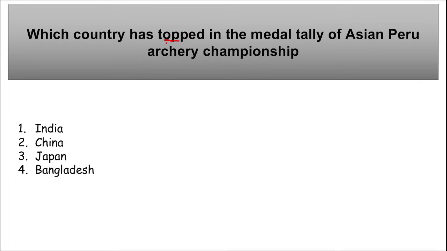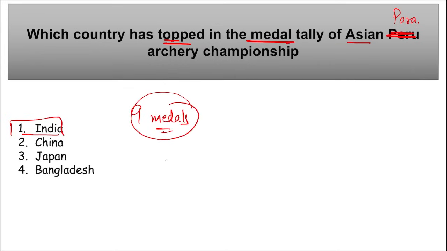Next, which country has topped the medal tally of the Asian Para Archery Championship? I repeat, which country has topped the medal tally of the Asia Para Archery Championship 2023? So it is our India. We have topped the Asian Para Archery Championship with 9 medals. Correct. Of these 9 medals, 4 are gold, 4 silver, and 1 bronze.